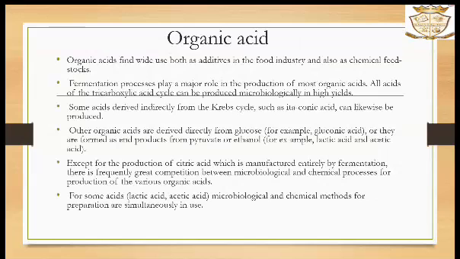Next one is organic acid. Organic acids find wide use both as additives in the food industry and also as chemical feedstocks. Fermentation process plays a major role in the production of most organic acids. All of the tricarboxylic acid cycle acids can be produced microbiologically in high yields. Some acids derived indirectly from the Krebs cycle, such as itaconic acid, can likewise be produced. Other organic acids are derived directly from glucose.